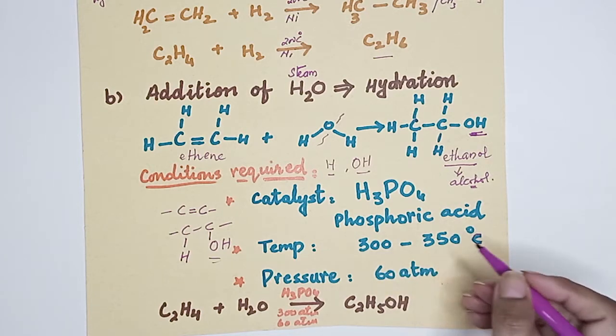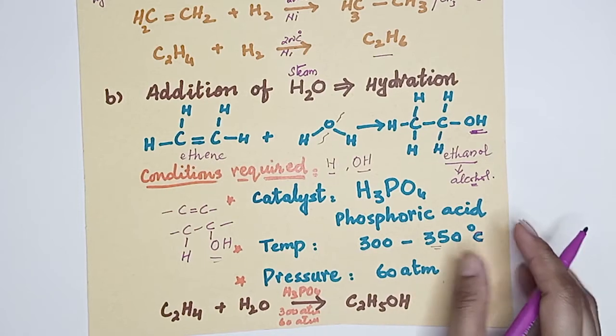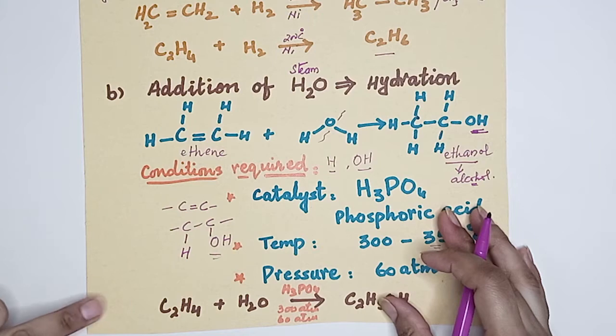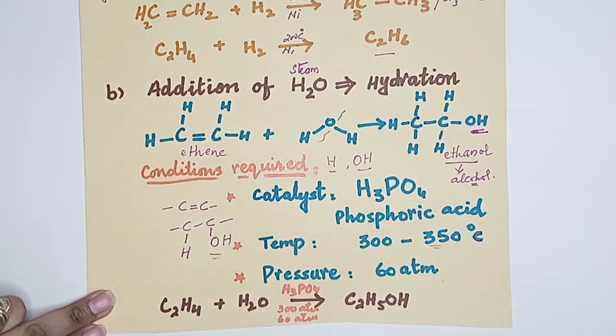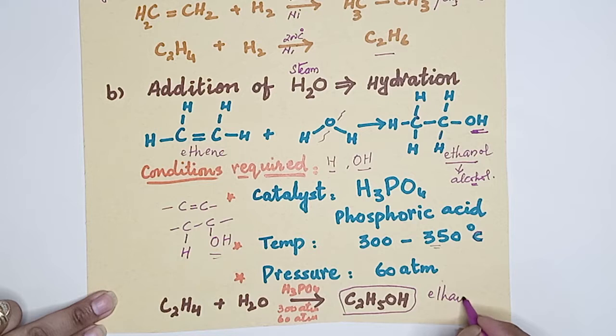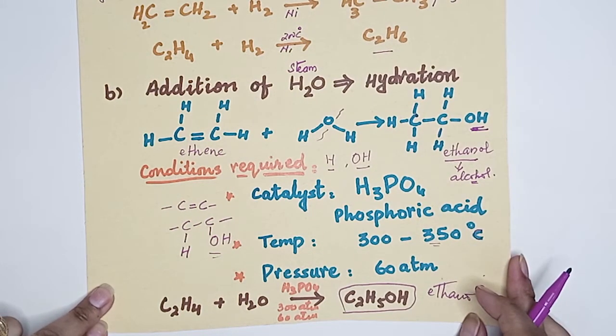In some reactions, there are some variations. The pressure is 60 atmospheres. In some books, it is written as 70 atmospheres, so both are acceptable. If we write it with molecular formulas, it will be C2H4 + H2O, with H3PO4. The conditions will be written like this, and the alcohol ethanol will be formed like this. So this is how the addition of steam takes place.